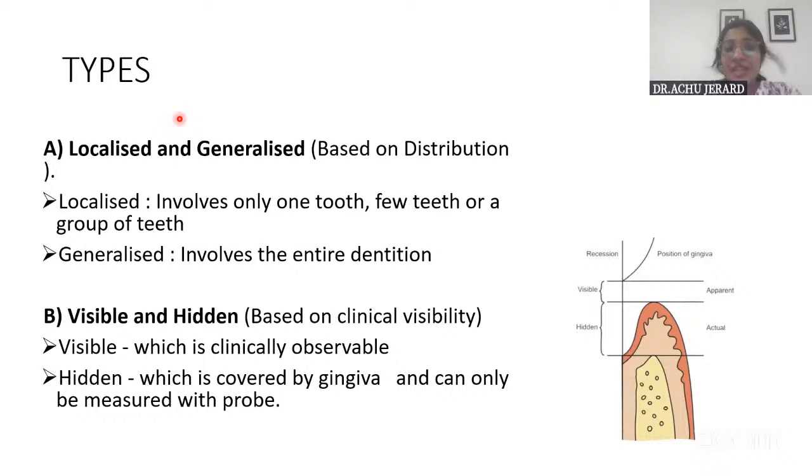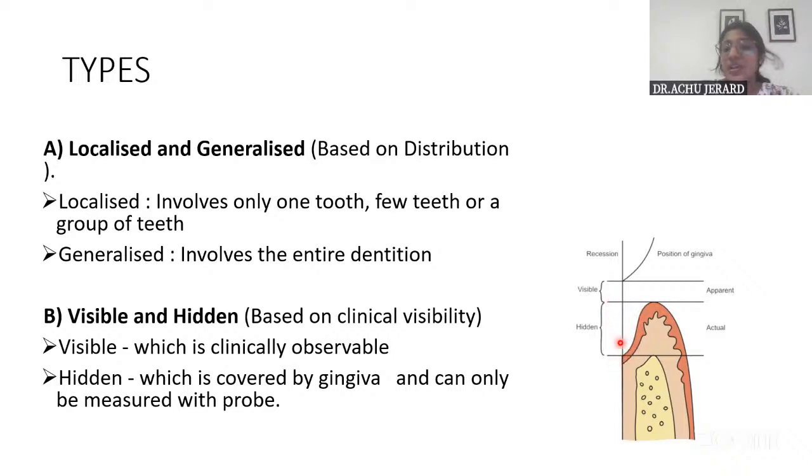Then coming on to the types. Okay, you can have localized and generalized depending on the distribution. Localized is what? It involves only one tooth or a few teeth or a group of teeth. Generalized is when it is distributed throughout the oral cavity. And similarly, you can have visible recession and hidden recession. Visible recession is what is clinically visible, observable, and hidden is what is covered by the gingiva, but still there will be loss of epithelial attachment.